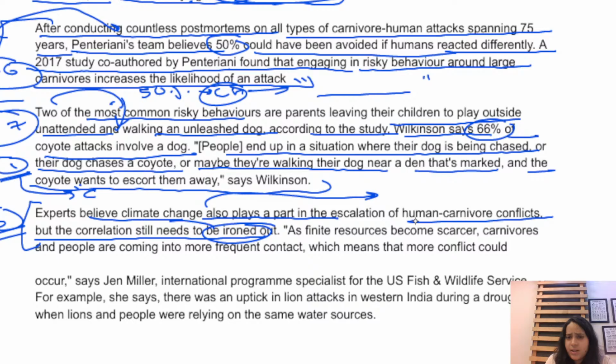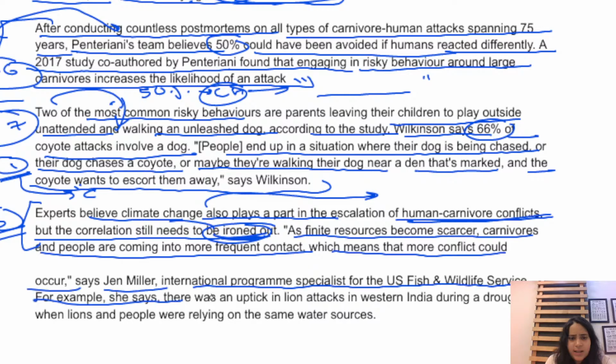As finite resources become scarcer, carnivores and people are coming into more frequent contact, which means that more conflict could occur, says Jan Miller, International Program Specialist for the US Fish and Wildlife Service. For example, she says there was an uptick in lion attacks in western India during a drought when lions and people were relying on the same water sources. So, paragraph number 8 talks about how climate change could even worsen the conflict of human-carnivore attacks, right?